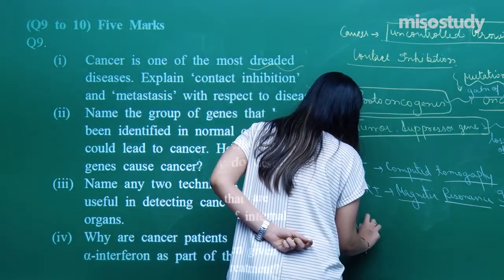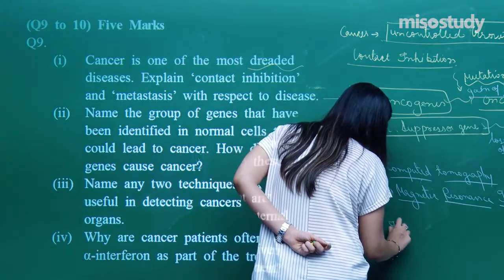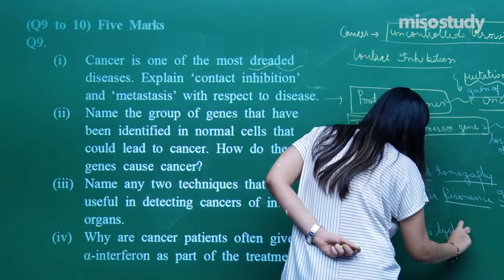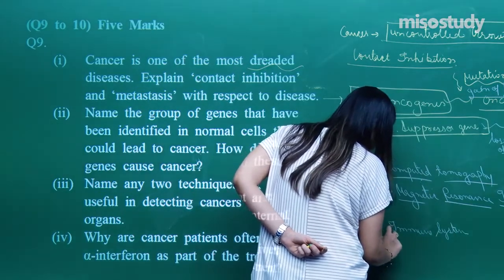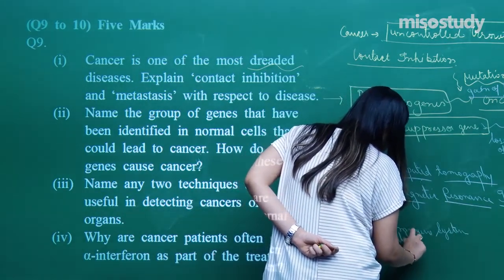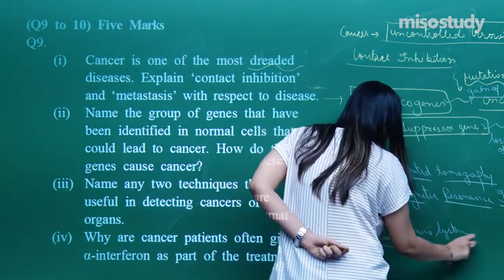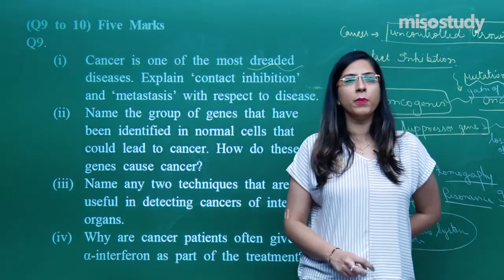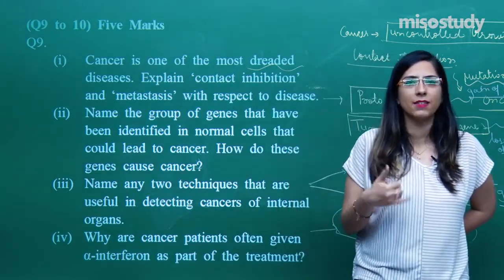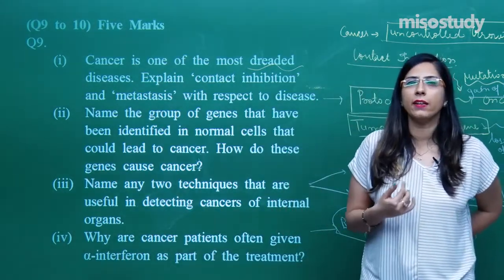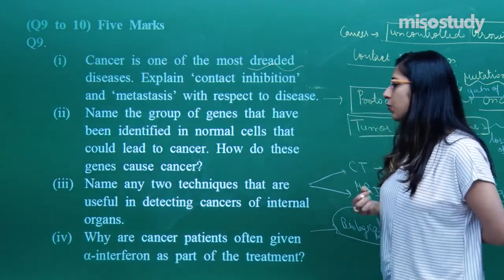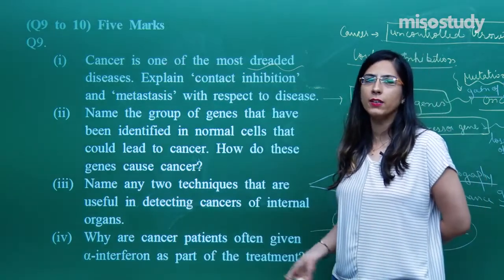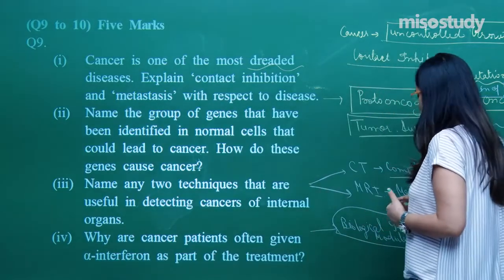Biological immune system modulator. This biological immune system modulator modifies the immune system. When it modifies our immune system, the immune system starts recognizing these cells as a foreign antigen and starts killing them. That's why research is going in this direction, towards using alpha interferon to kill cancer, which is the most dreaded disease.